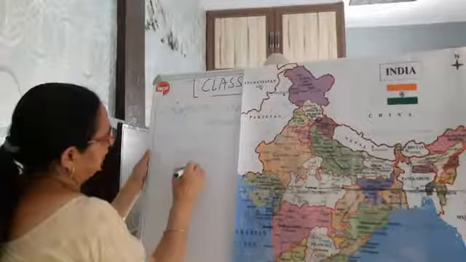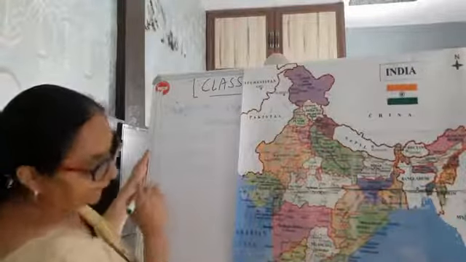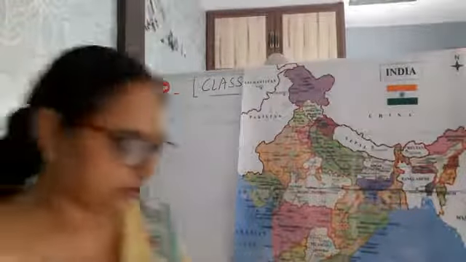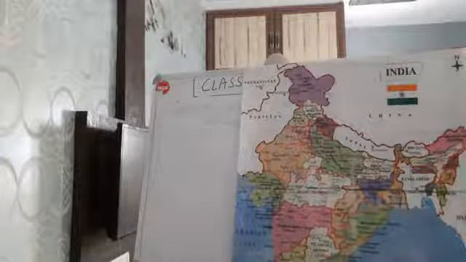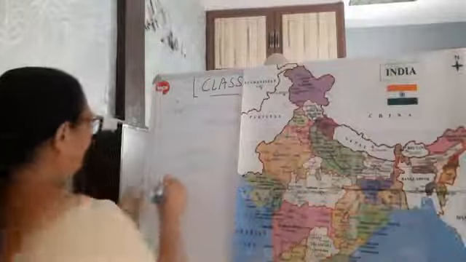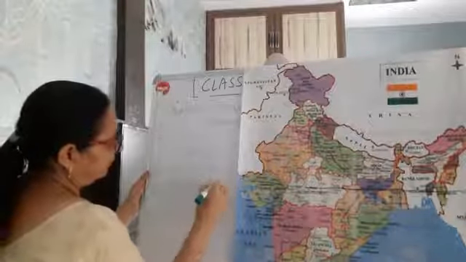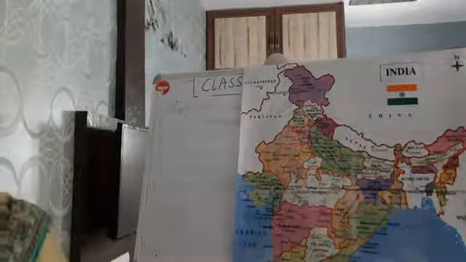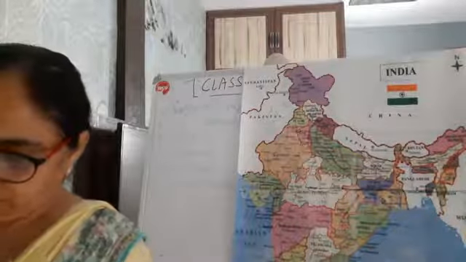Fifth one is latitude. Sixth one is longitude, latitudes, equator. Equator, right? You have to write about prime meridian. All these new terms and important terms would be helpful to understand your chapter, right?